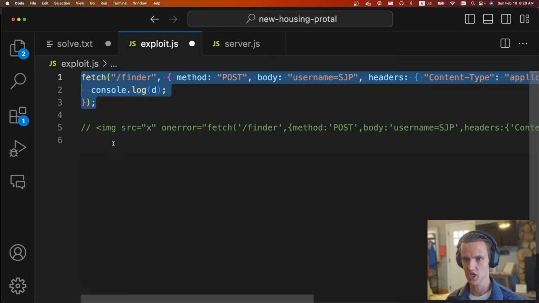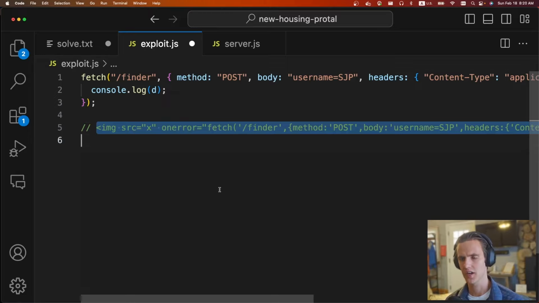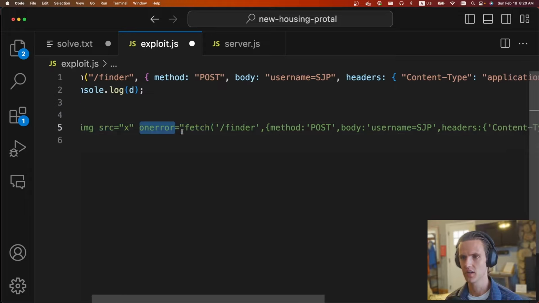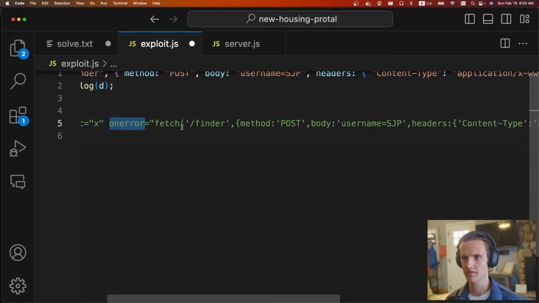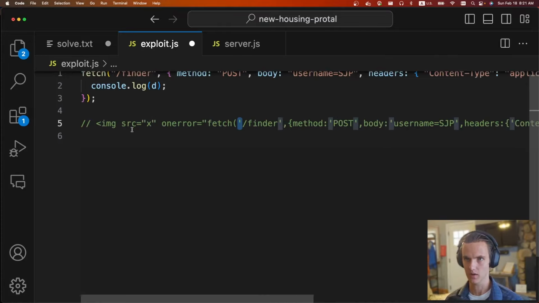So we need to find an injection point. To actually execute it, you can put it in scripts or something. Sometimes scripts don't work when you use innerHTML, so it's usually easier to put it in an image source onerror or any of the handlers. So I just copy this, make it flat, and change all the quotes so that the outside quotes don't match the inside quotes, and we have a payload.